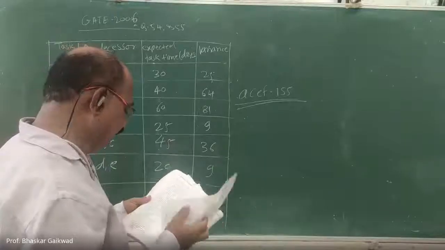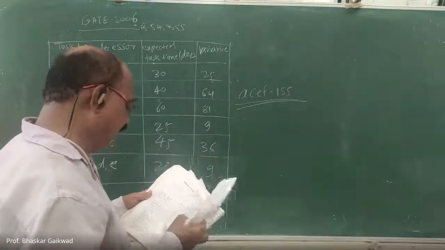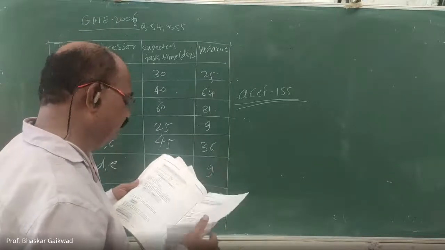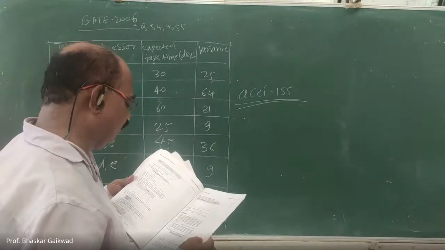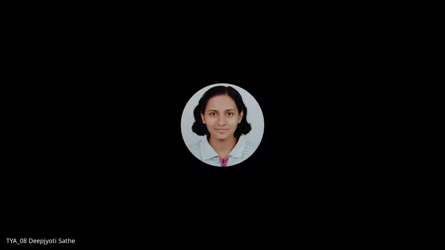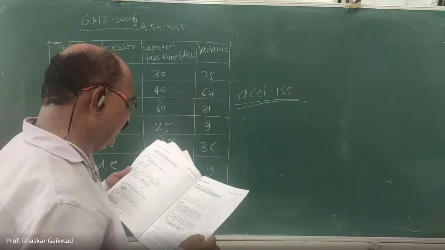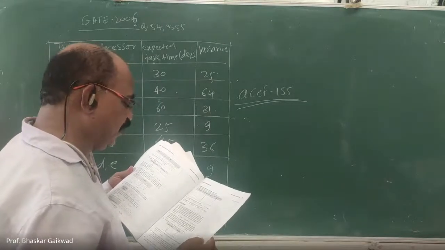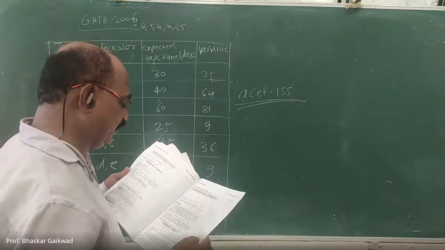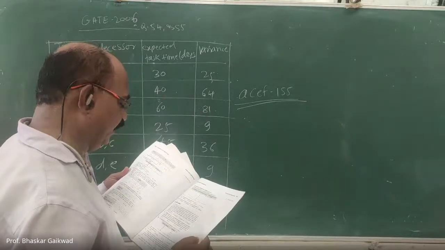So here the answer is given differently. Shall I read the answer? The first answer is square root of 238. Second answer, square root of 200.